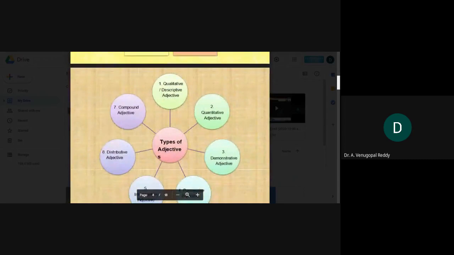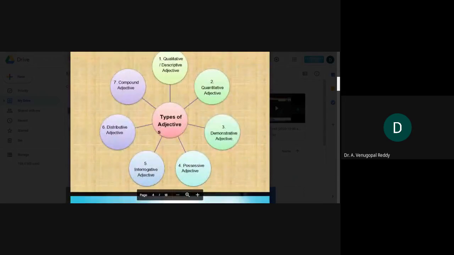Let us see the types of adjectives. There are 7 types of adjectives. The first one is qualitative adjectives, also known as descriptive adjectives. The second one is quantitative adjectives. The third one is demonstrative adjectives. The fourth one is possessive, then interrogative, distributive, and finally compound adjectives. Let us discuss these 7 types one by one in detail.